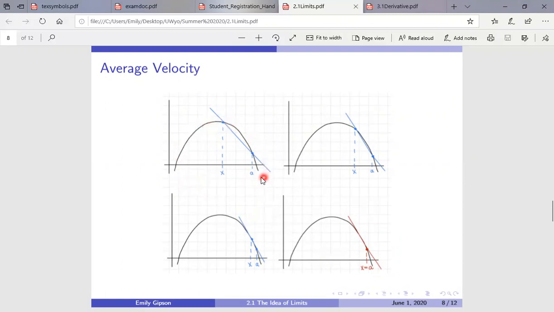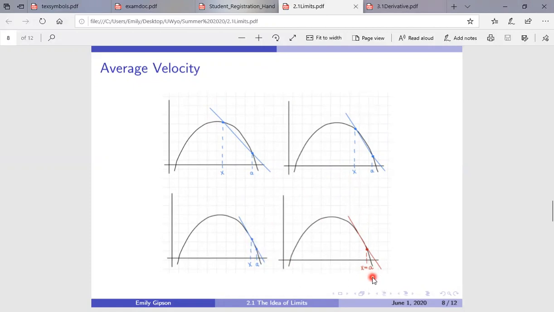And we have our curve, and we have a point X, and we have a point A. And through X and A, their evaluations, we have a line that passes through them. And if I move X close to A, my slope gets a little steeper. And when I move X towards A a little bit again, my slope again gets a little steeper, and my 2 points are pretty near. And when I move X to equal A, now I've got a tangent line. So I had secant lines that were getting steeper and steeper and steeper, and then I ended up with a tangent line once X equals A.